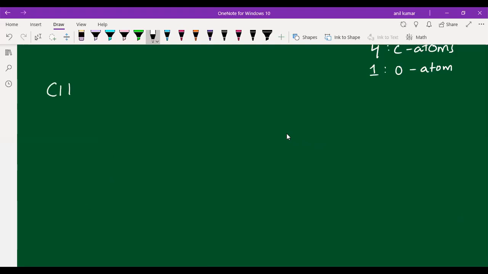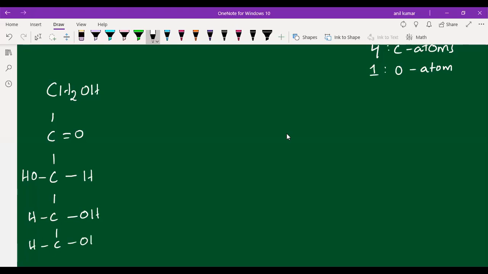So this is our fructose structure. CH2OH, first carbon. Second carbon is C double bond O. Third carbon is like this, with OH at left side, then fourth carbon, fifth, and sixth.